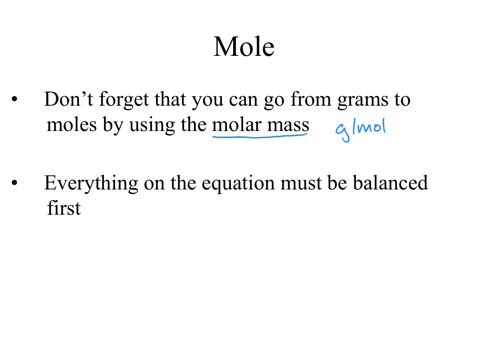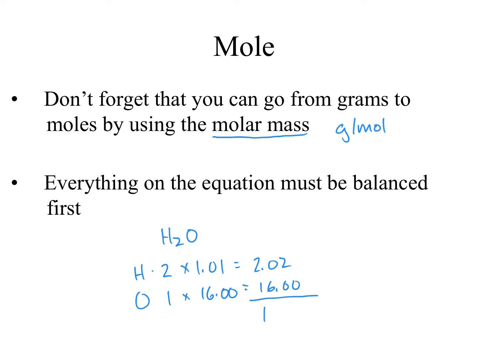To find the molar mass for, say, H2O, we have H, there's two of them, times its atomic mass, which equals 2.02. We have 1 O times its atomic mass, which is 16.0, gives us 16.0. Add these up, we get 18.02 grams per mole, and this is my molar mass. So this is like the link between grams and moles.